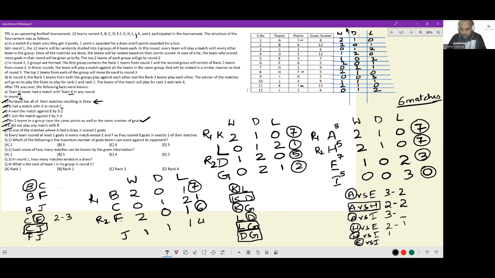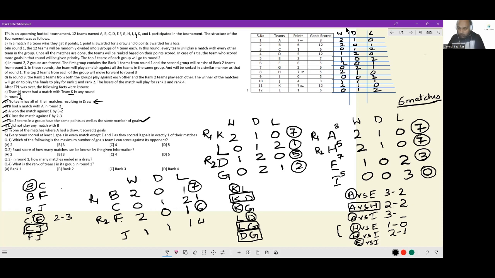H versus I will have 1-0, because if H is winning, in one of the matches he's scoring just 1 goal. Look at H, he has 3 goals left and 2 matches to win. In one match, he'll score 1 goal. In one match, he'll score 2 goals. If he only scores 1 goal against I, he cannot possibly win, because I has to score a goal in every match at least. So the only match in which H can score 1 goal and still win is against E. By extension, in his match against I, he will score 2 goals. And because I has to score a goal in every match, he will score 1 goal here.